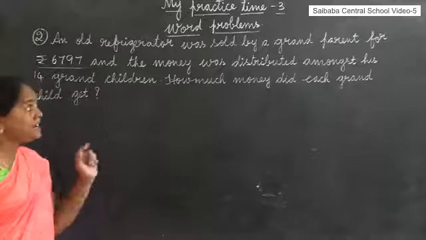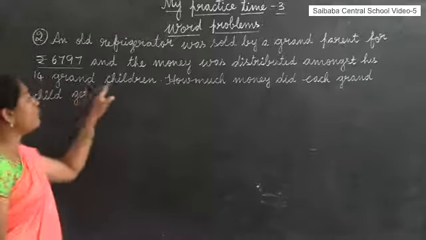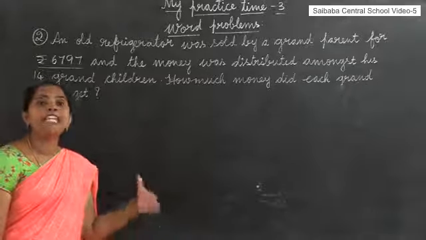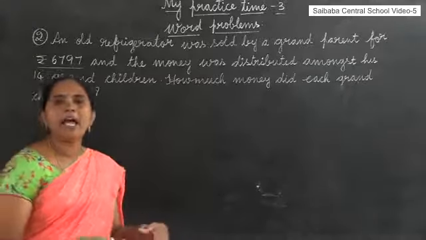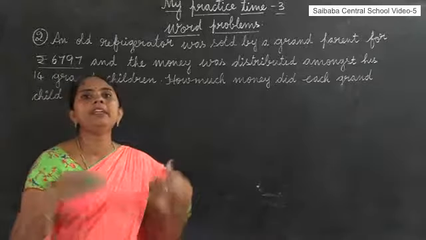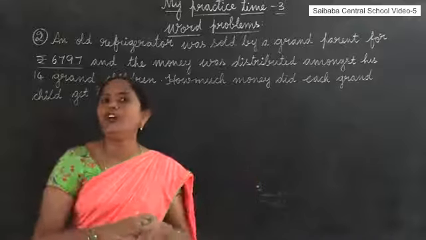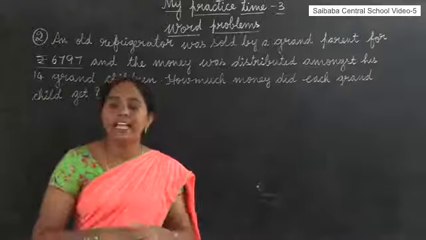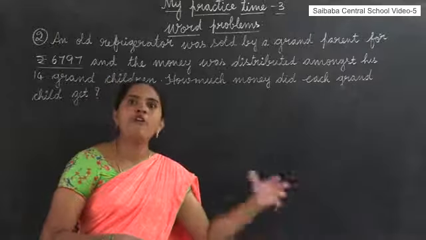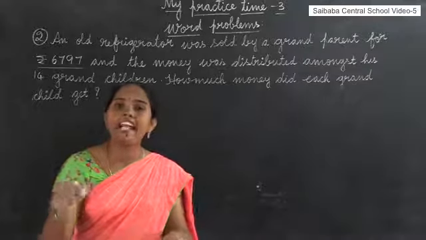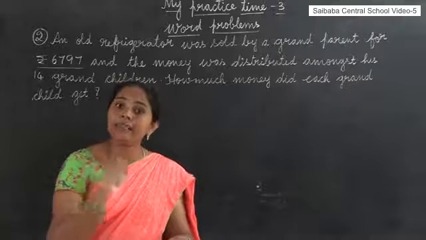And the money was distributed among his 14 grandchildren. Whatever amount he got by selling the old refrigerator, he distributed to 14 grandchildren. What is the amount got by each grandchild? That we have to find.